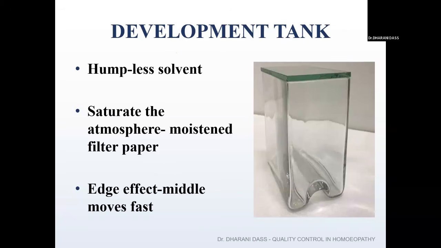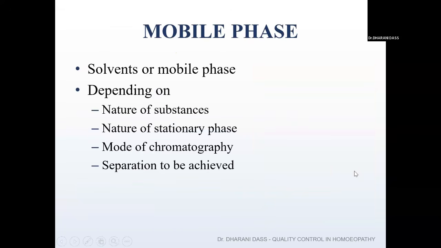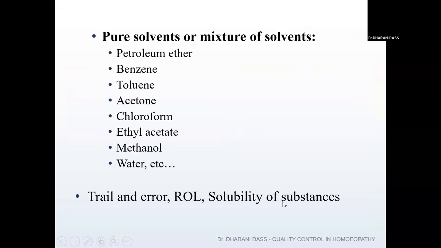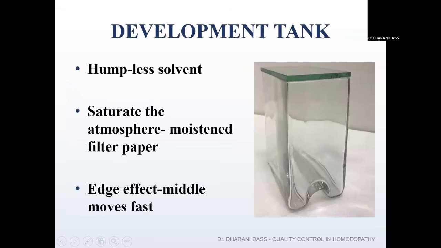You can multiply the quantity depending upon the size of the tank, but make sure the solvent should not touch the spot. When you place the sheet in the development tank, the spot should not be touched by the solvent. Your solvent has to be at the lower level only.